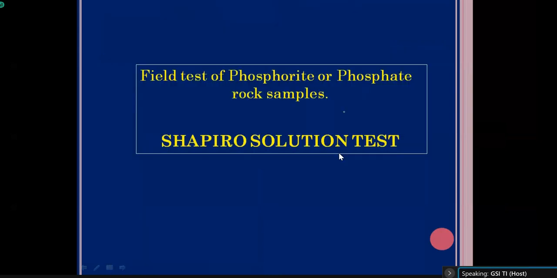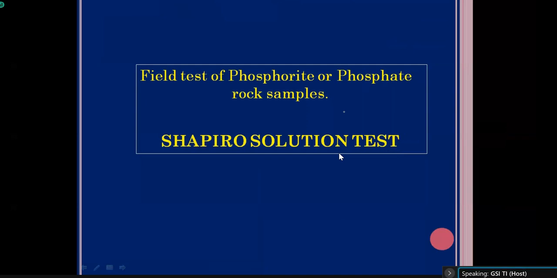Now, for exploration of limestone and phosphorite, generally limestone simply consists of calcium oxide and it will look off-white to white in color. So if it is exposed on the surface, we can easily identify it. For limestone, it is no problem. But phosphorite, it is a problem.